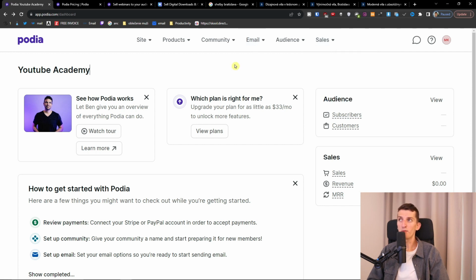Important thing to know about Podia is that feature-wise it's pretty limited what you can do. Yes, they have the courses, but compared to LearnWorlds or Kajabi, it's pretty limited. But of course the pricing is completely different. So if you're looking for course creation which is simple and effective and you don't really need much, you just want to host your course, Podia can probably be for you.